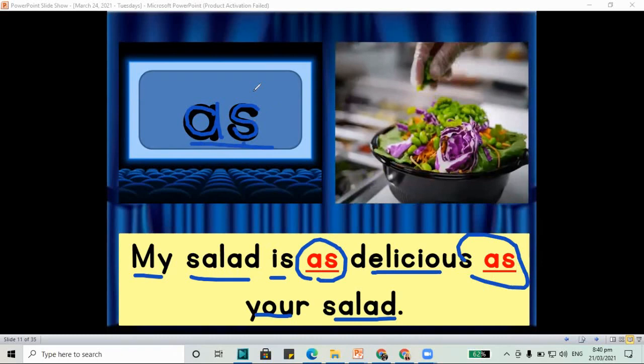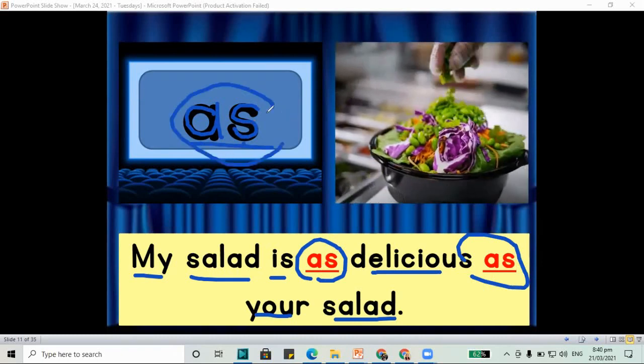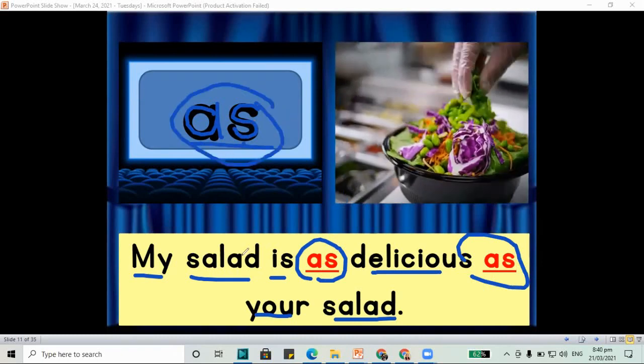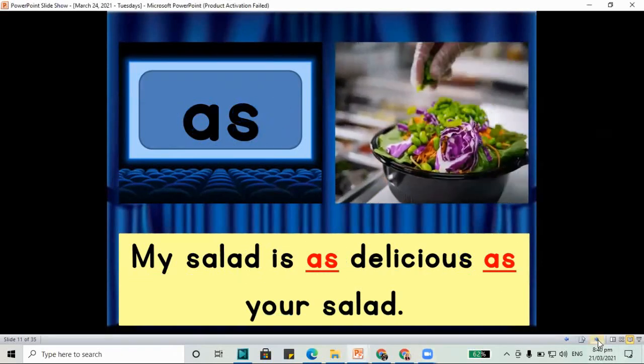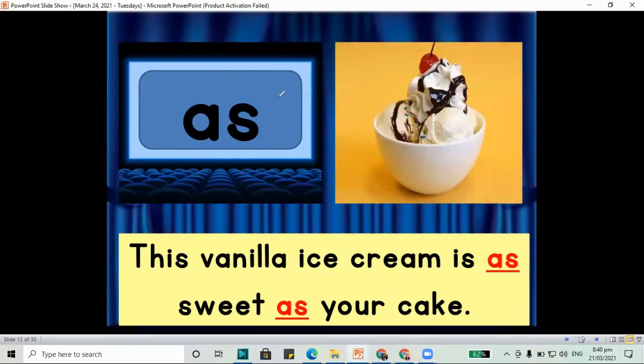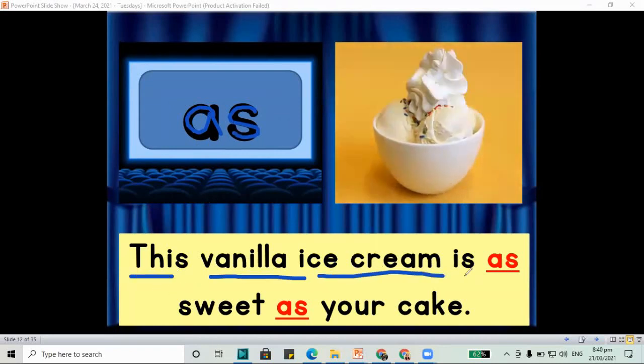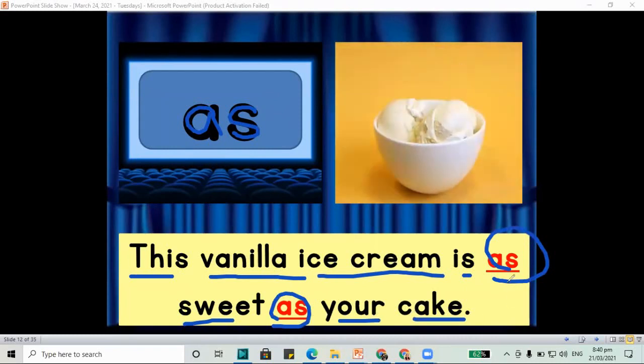And if we have the word as in our sentence, it means they are the same. Just like my salad, it is as delicious as yours. We have the word as. We also have another one. A and S make the word as. This vanilla ice cream is as sweet as your cake. We have the word as.